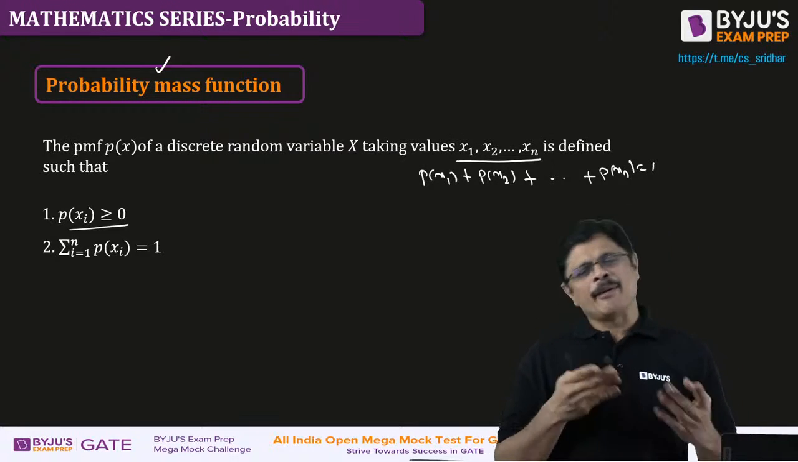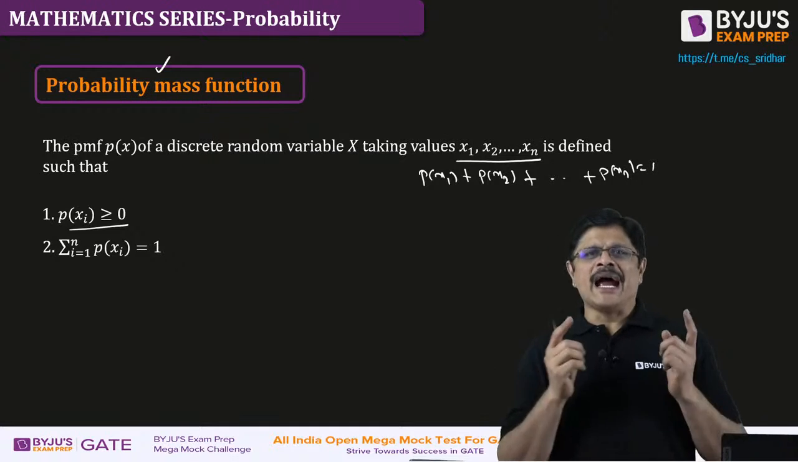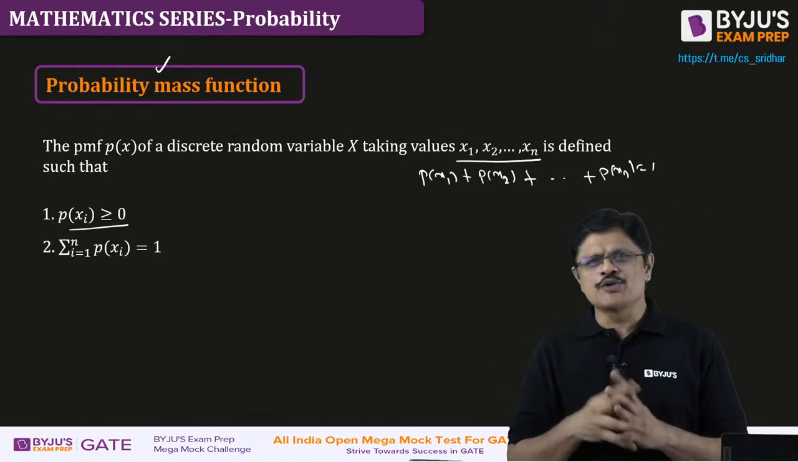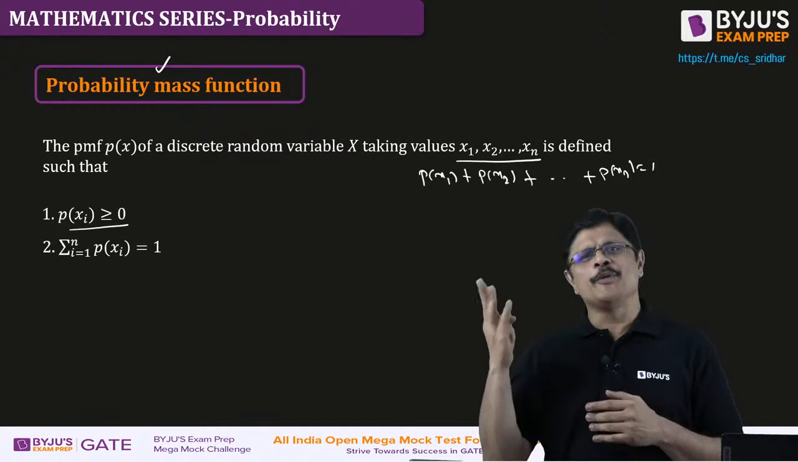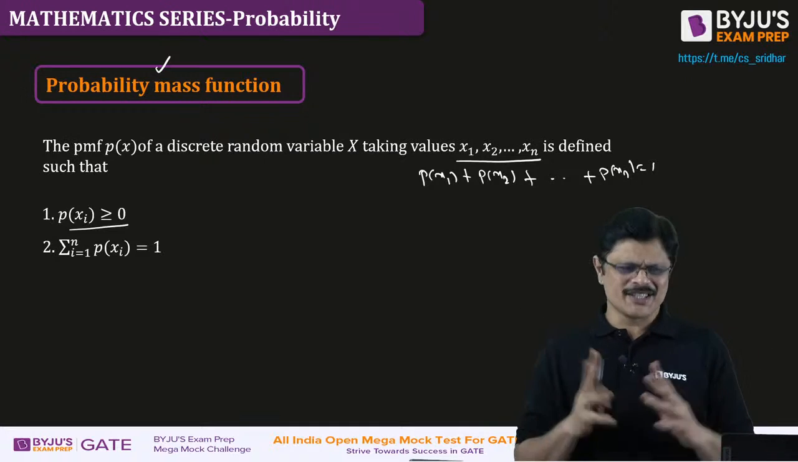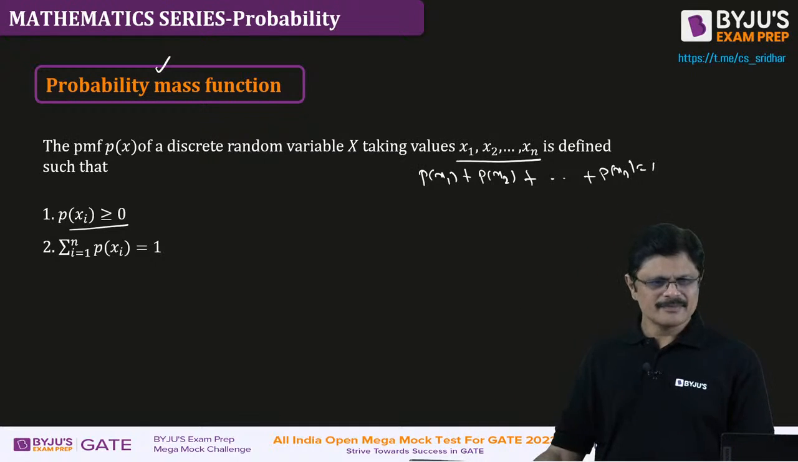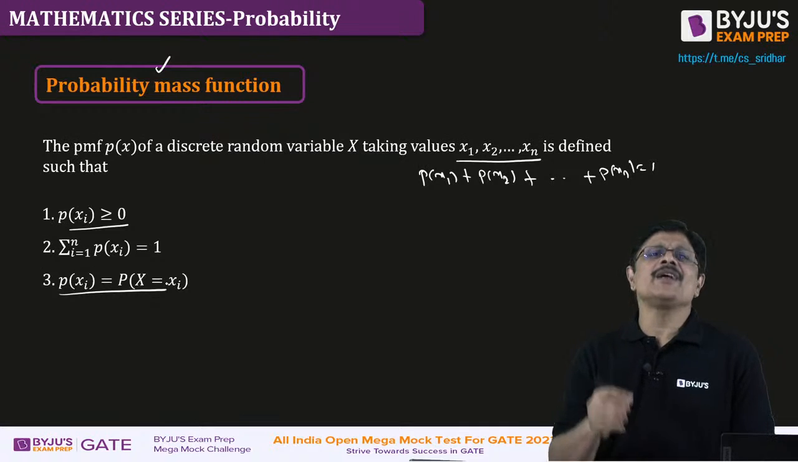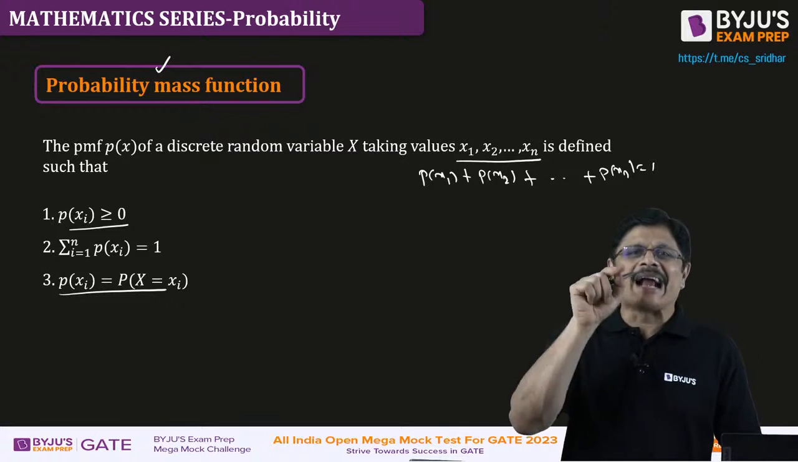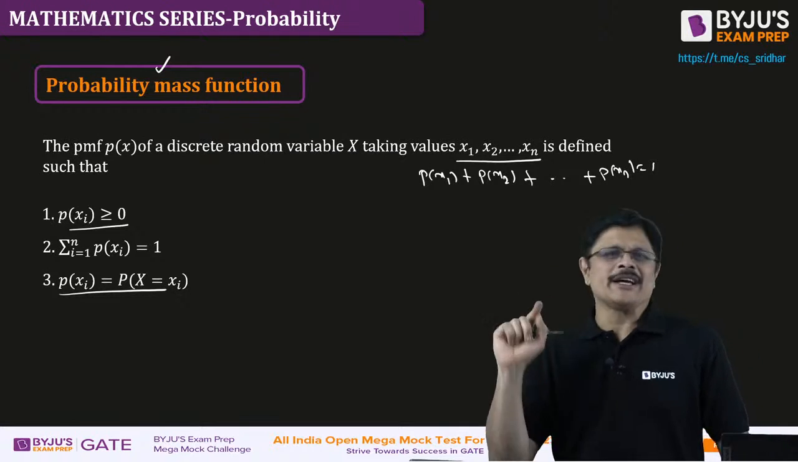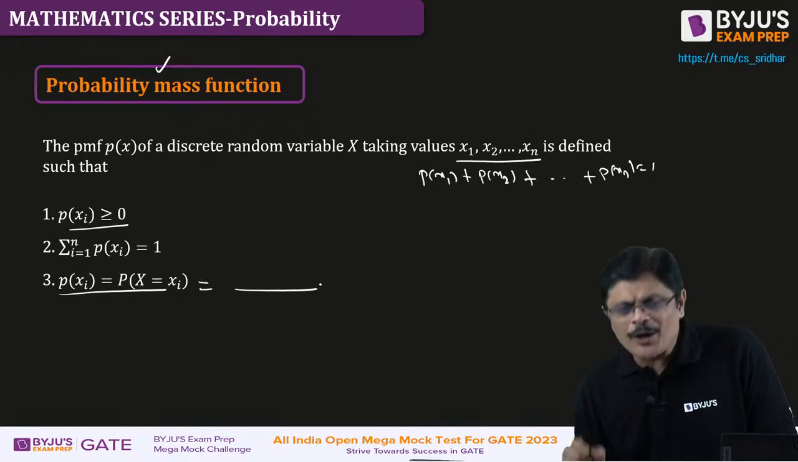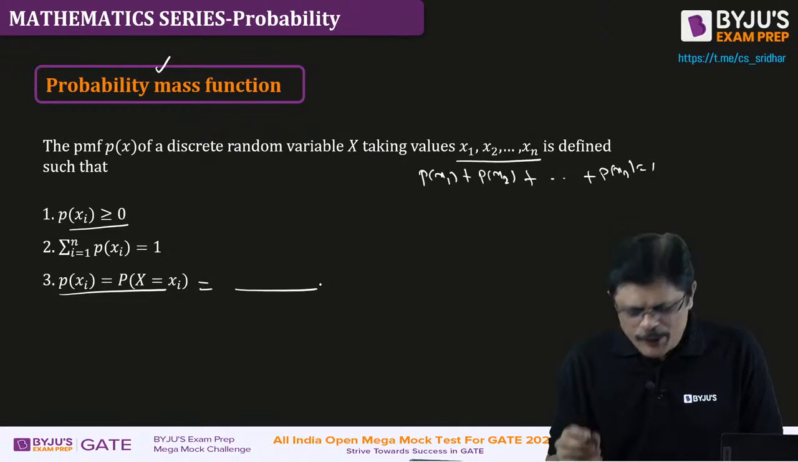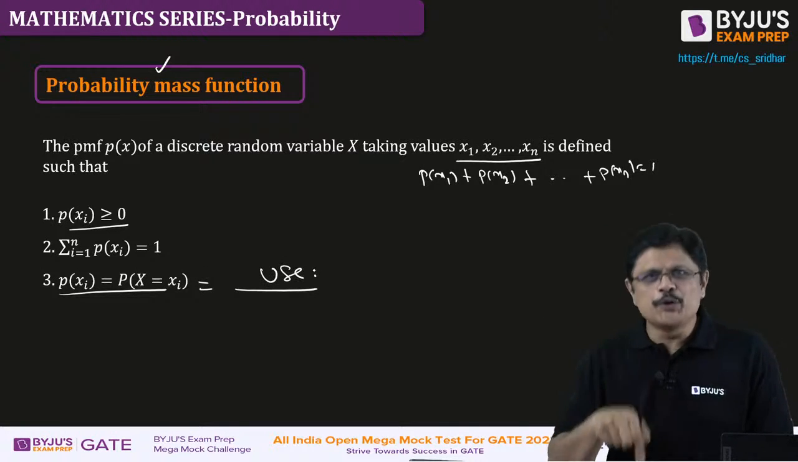Obviously, the sum of all the values must be equal to 1, and each is greater than or equal to 0, which means the probability can never go beyond 1. That is simple logic. Of course, p(xi), the very definition of p(xi), means the probability that the random variable X takes the value xi. And we are not going to create it every time. We only use this function.